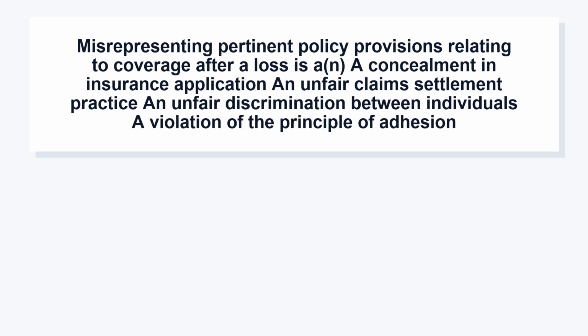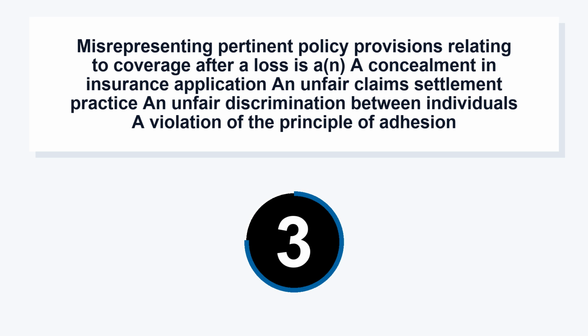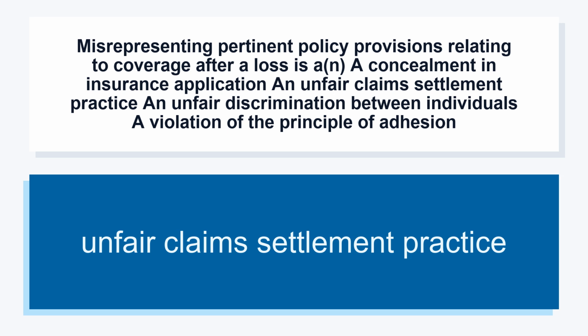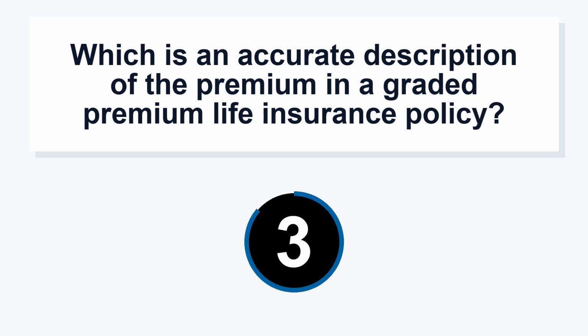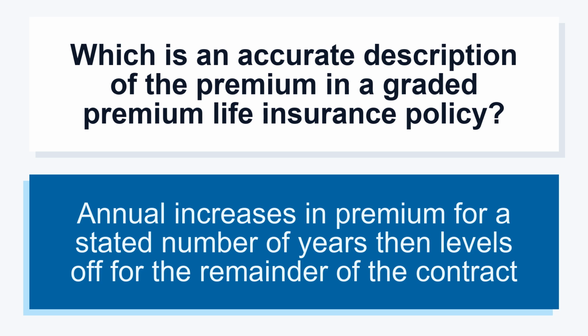Misrepresenting pertinent policy provisions relating to coverage after a loss is a concealment in insurance application, an unfair claims settlement practice, or unfair discrimination between individuals, a violation of the principle of adhesion. Unfair claims settlement practice. Which is an accurate description of the premium in a graded premium life insurance policy? Annual increases in premium for a stated number of years, then levels off for the remainder of the contract.